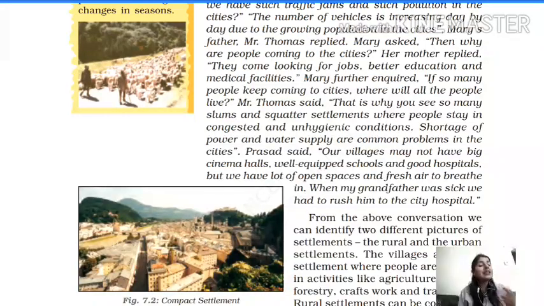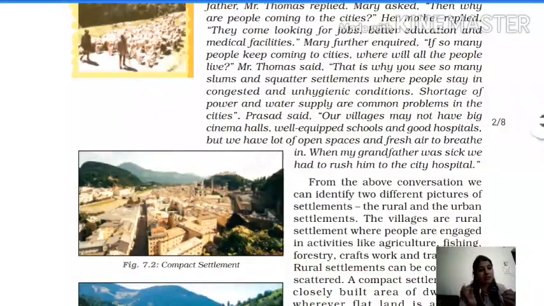But simultaneously there are some benefits as well. People get fresh air, fresh vegetables, fresh fruits in the villages, right? They have a lot of space to breathe in fresh air, but in the cities, can we breathe in an open area like that? We will just be inhaling what? Smoke, right? You can see in your streets also, in every lane, every house has 2, 3, 4 vehicles. So this is the main reason.